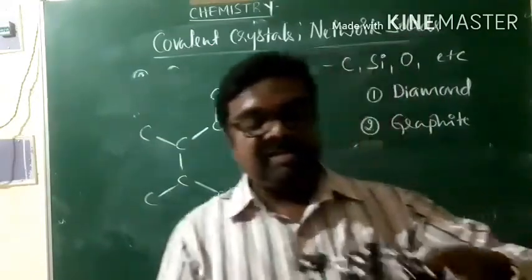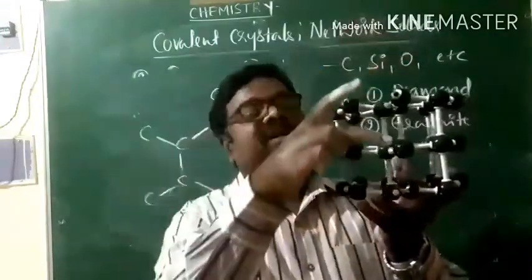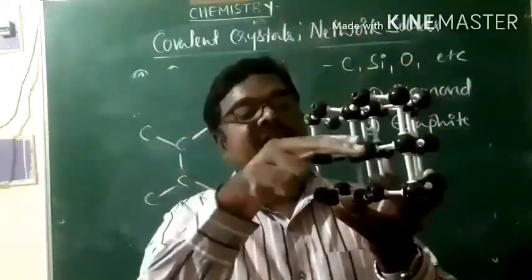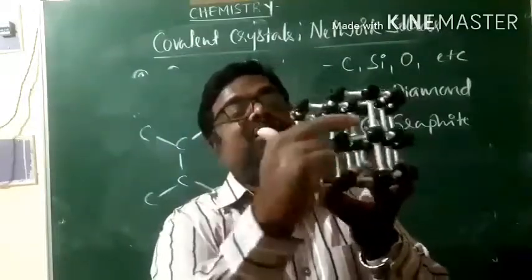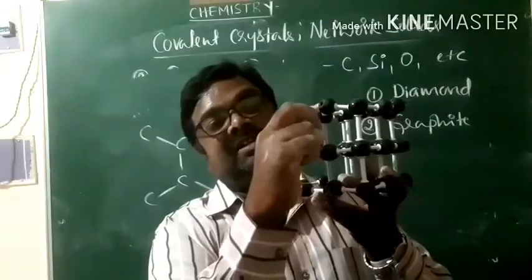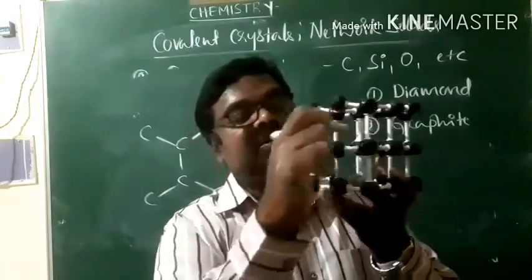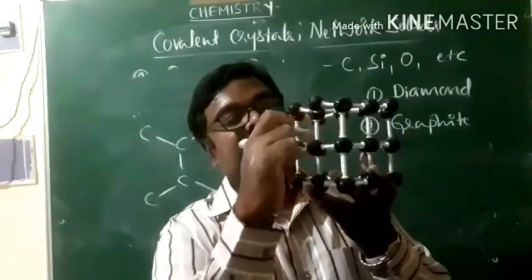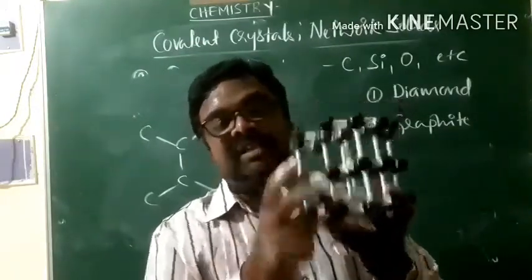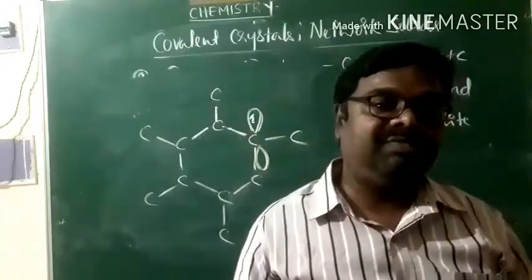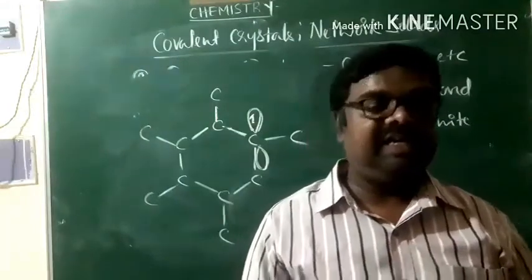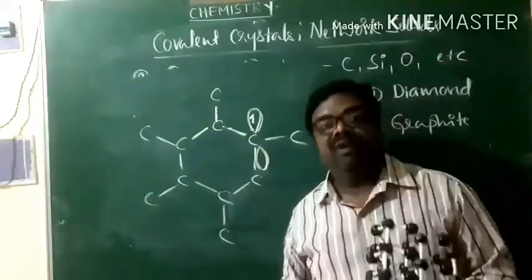Look at this, there are layers of carbon atoms: this is the first layer of carbon atoms, second layer and third layer. In between 2 layers there is a gap, and that gap will be occupied by the pz orbital containing 1 electron. Because of the availability of this pz orbital, there is a gap between 2 layers, and therefore graphite is very soft, and it is used as a lubricant, and of course a very good conductor of electricity. That is what we call the property of graphite.